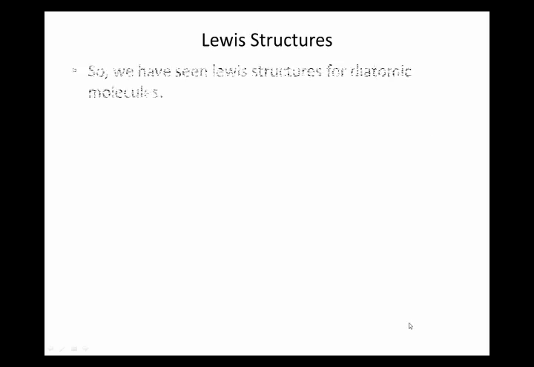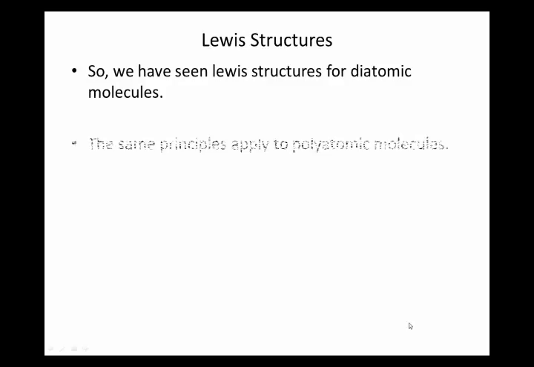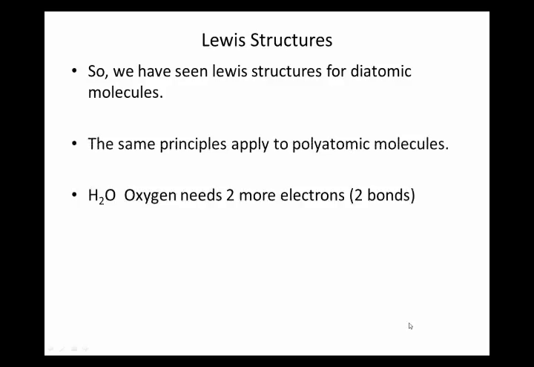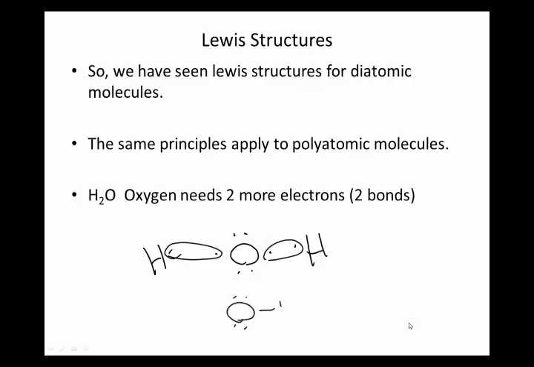So, I just showed you a polyatomic molecule. Oxygen needs 2 more electrons, right? Oxygen normally looks like this. It needs 2 more, and that's where hydrogens come in. Remember, hydrogen only wants 2 electrons, so it's willing to share. Each hydrogen is willing to share with oxygen to do this, right?